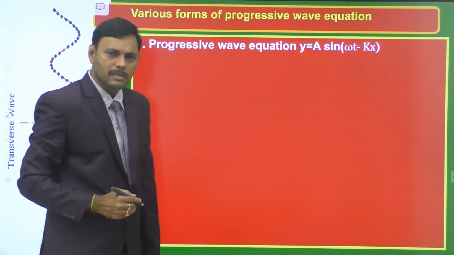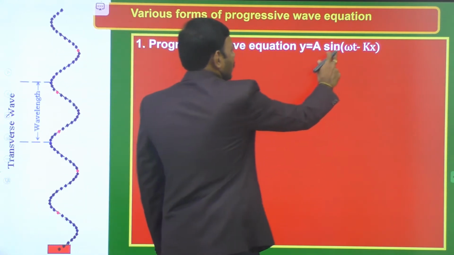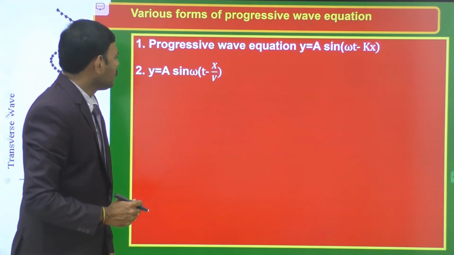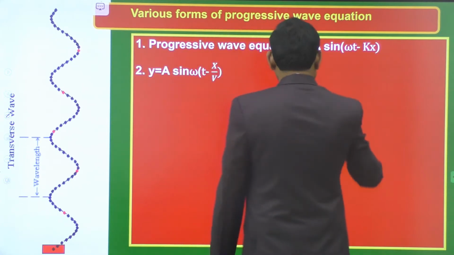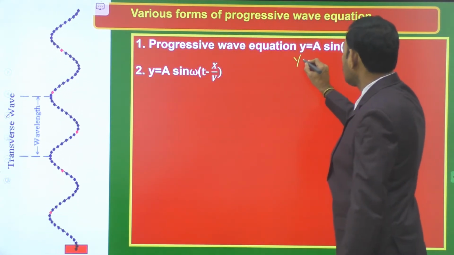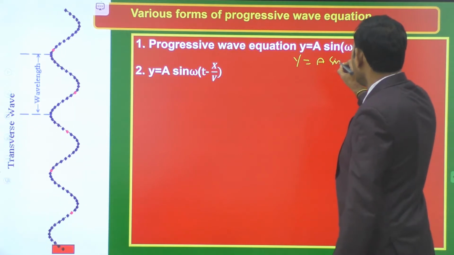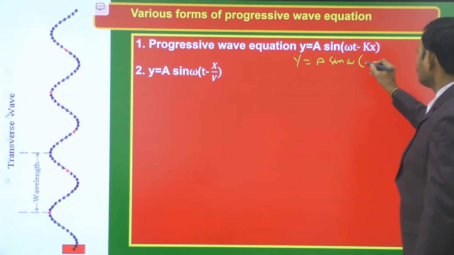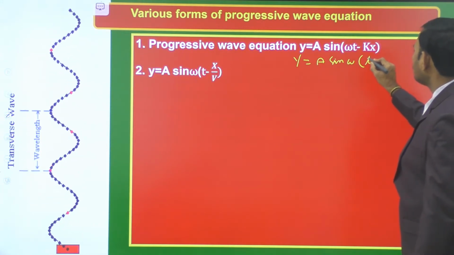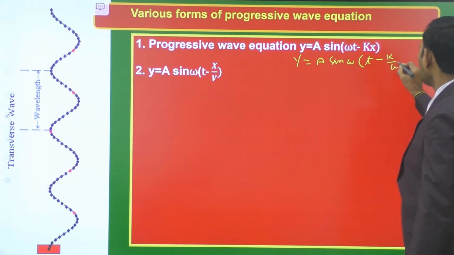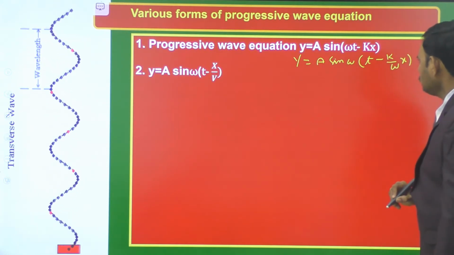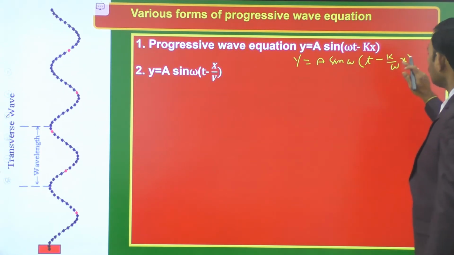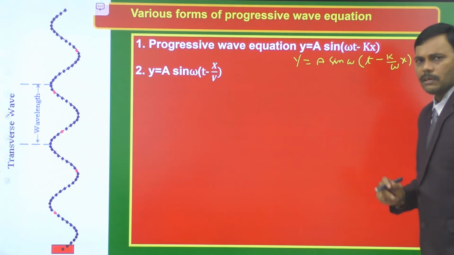The progressive wave equation is given by y is equal to a sin omega t minus kx. And then here omega is common. So y is equal to a sin, let omega be common from these two terms in the sine function. Then omega of t minus k by omega into x. Then k by omega is equal to v. Already we have the relation for wave velocity.